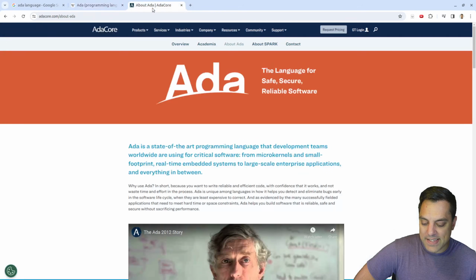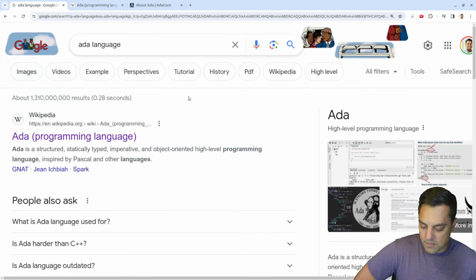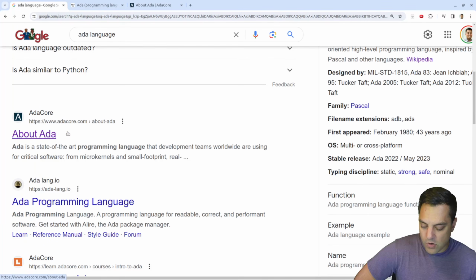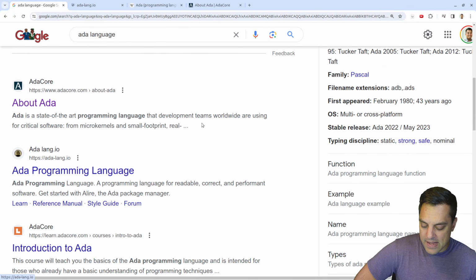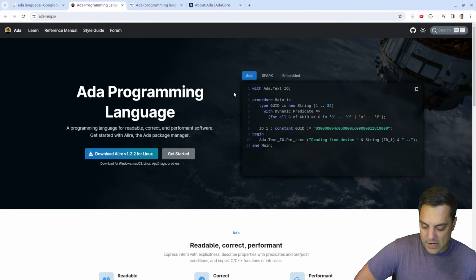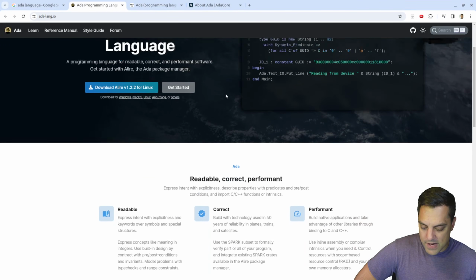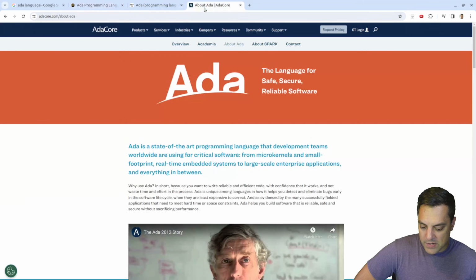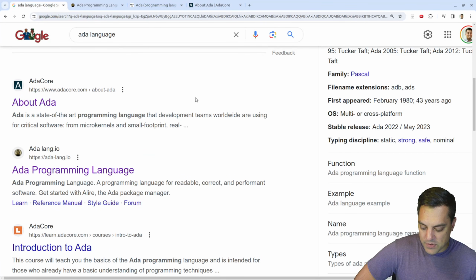Okay, so anyways, let's get into Ada here. Let's see if this is the right place here. Ada language, Ada core, I'm assuming. And then there's adalang.io. Okay, let's see. Are we in the right one here? Well, let's look at both of these because I found both these resources.